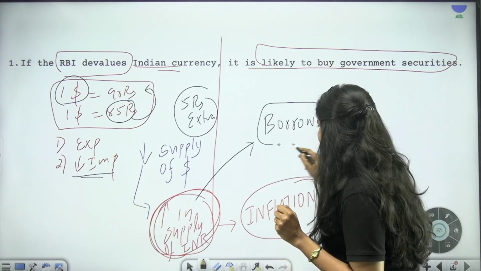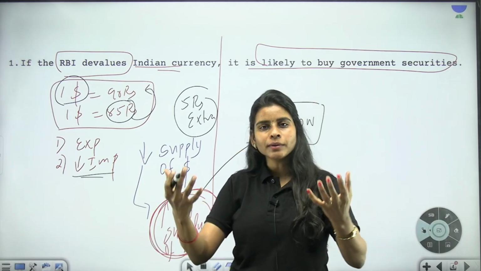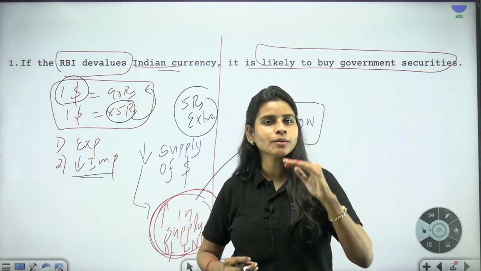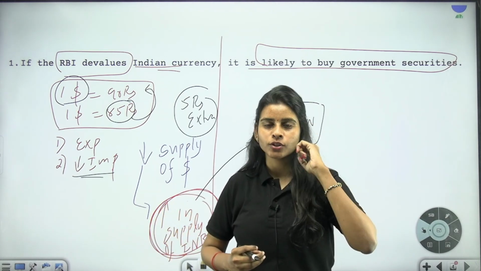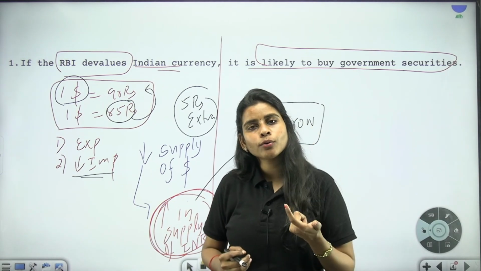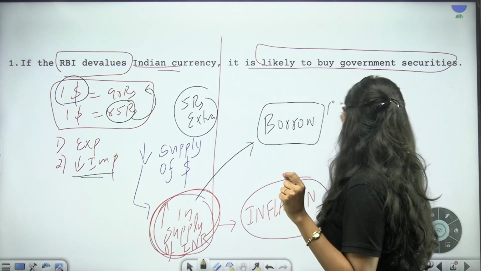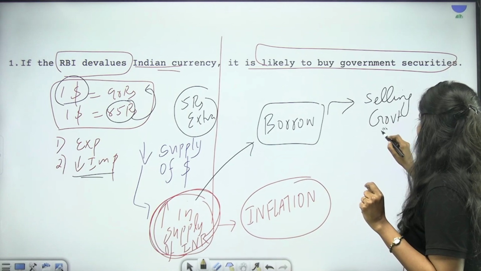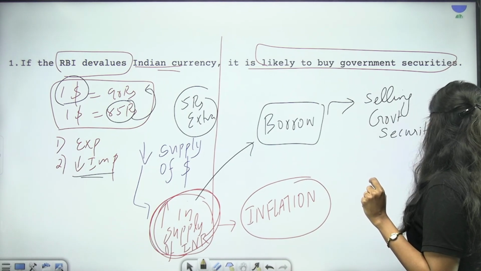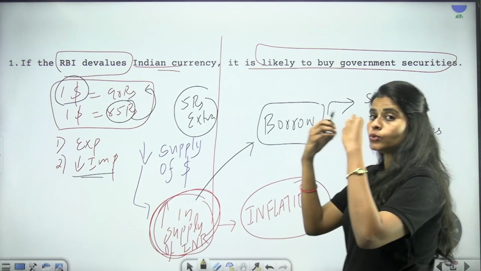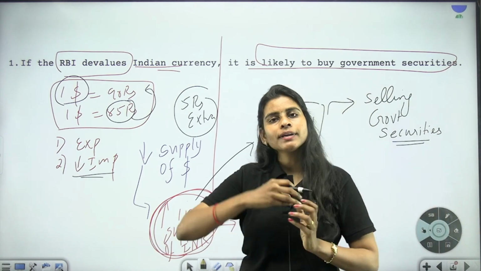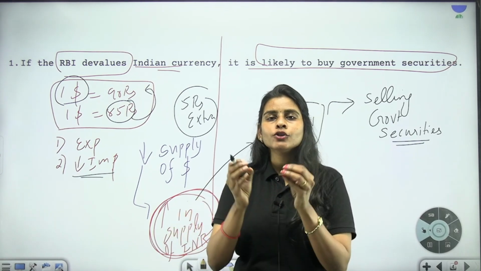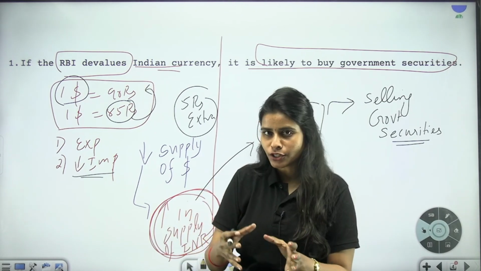Okay, so if the RBI is able to get back the excess Indian rupees that it has injected into the market, that can reduce the inflation and reduce the money supply, right? How can the RBI borrow? The RBI can borrow by selling government securities. Whenever the RBI sells government securities, it is like pledging the government securities to the banks to get a loan. So the RBI will sell government securities to the banks and get a loan in return. That will help the RBI to absorb the excess rupees that it injected into the market.